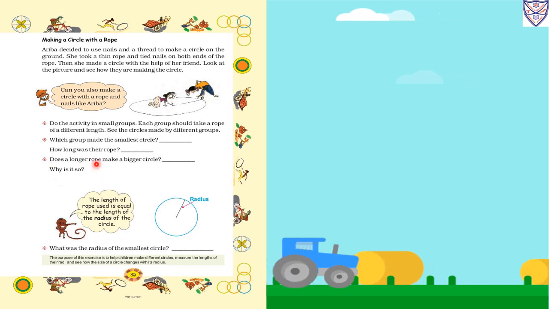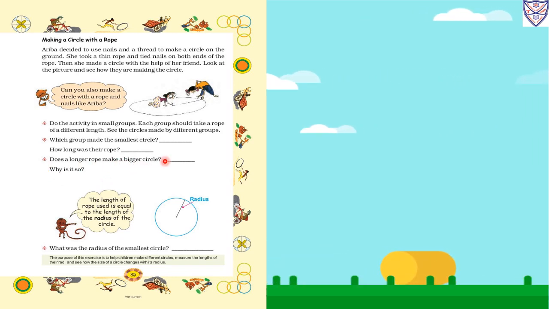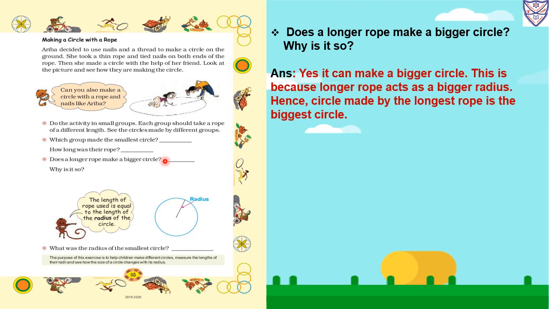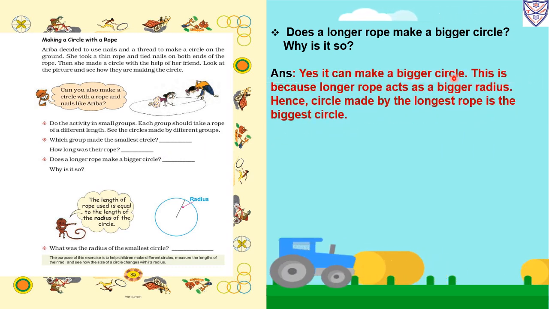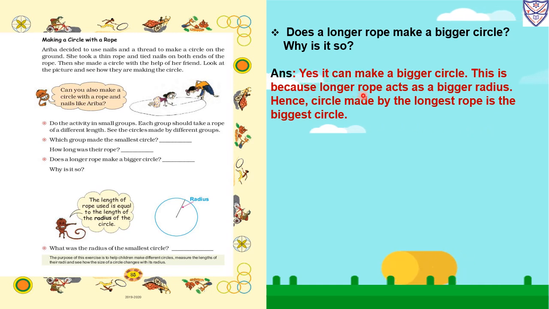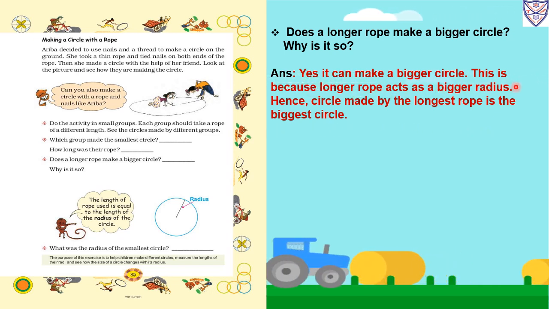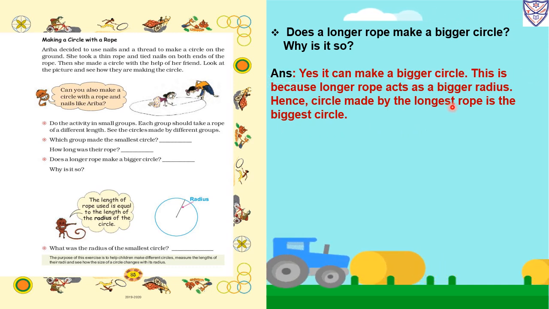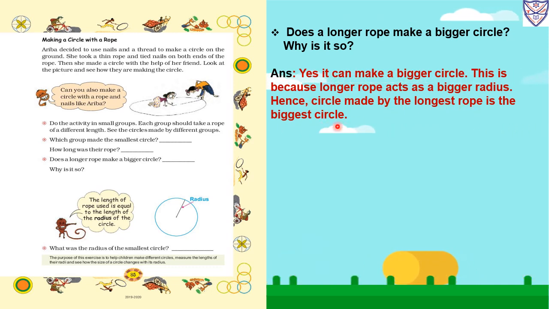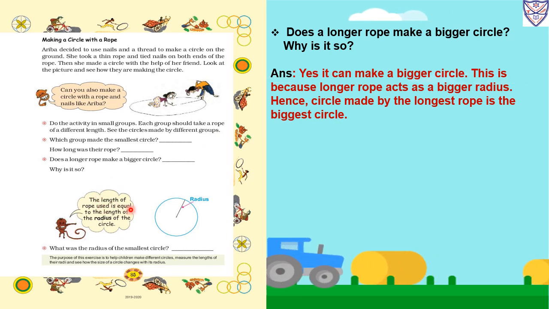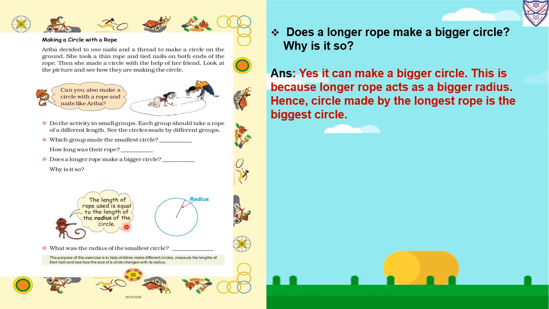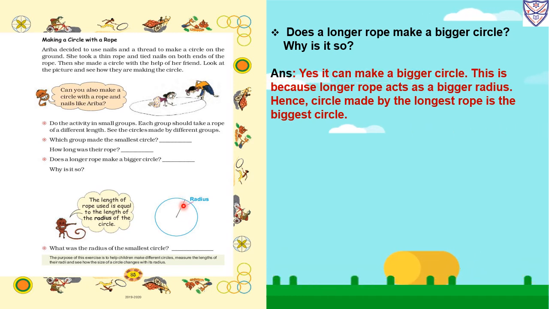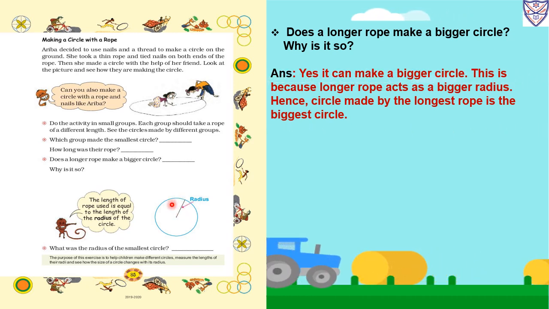Now, does a longer rope make a bigger circle? Yes, it can make a bigger circle. This is because a longer rope acts as a bigger radius, so we get a bigger radius, and the circle made by the longest rope is the biggest circle. The length of the rope used is equal to the length of the radius of the circle. So in the circle, this is a radius. They are making it with the rope, so the rope is the radius of the circle.